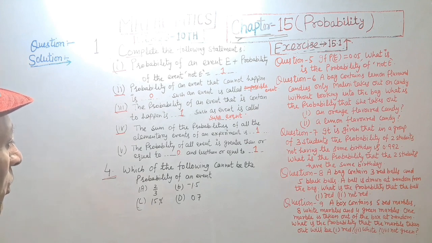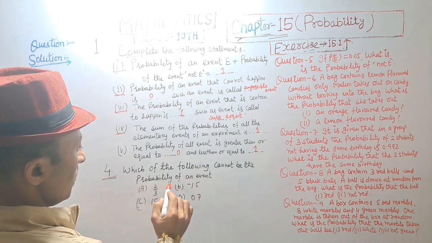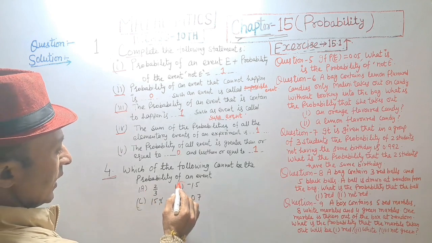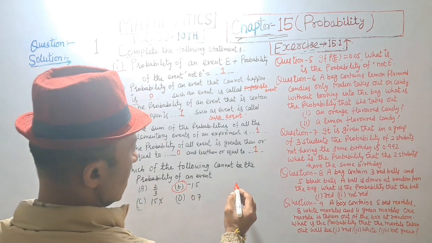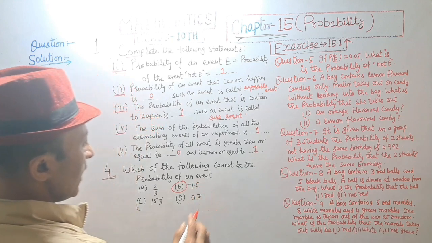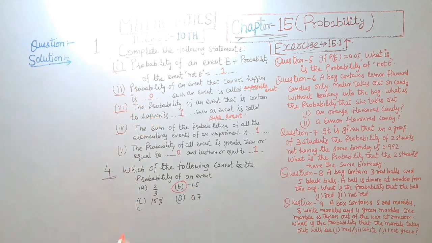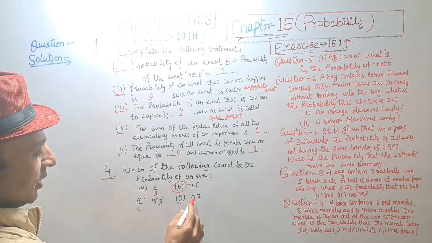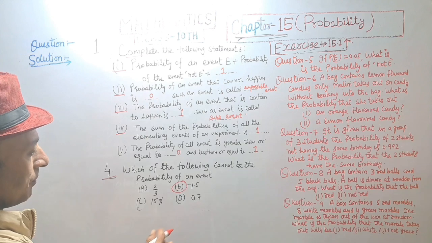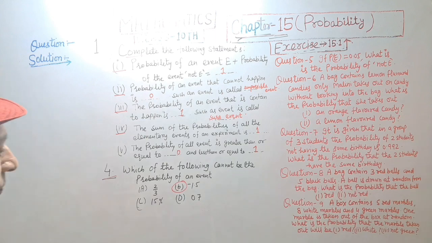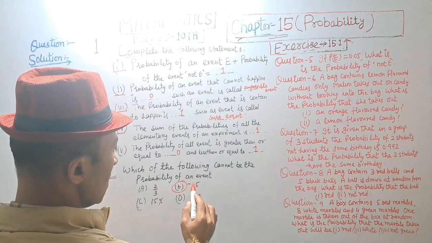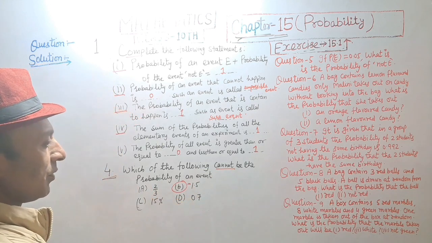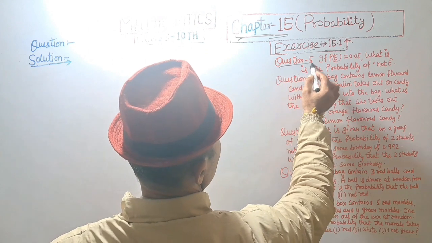And question number 4, which of the following cannot be a probability of an event? Negative 1 upon 5 cannot be the probability of an event. 2 upon 3 is a probability, 15% is a probability, and 0.7 is a probability. -1.5 cannot be the probability of an event.